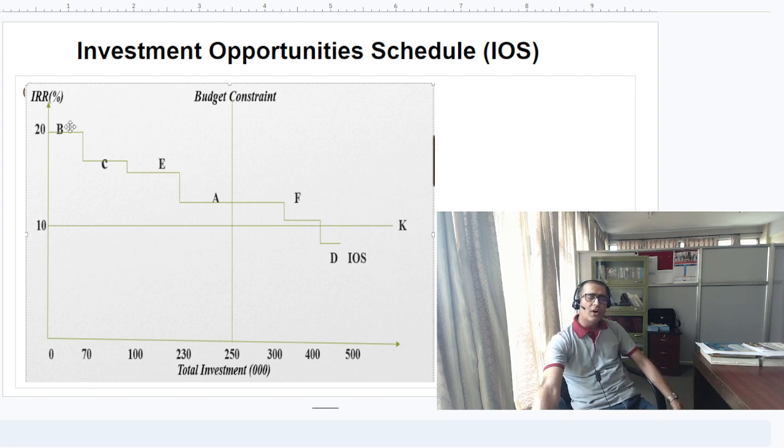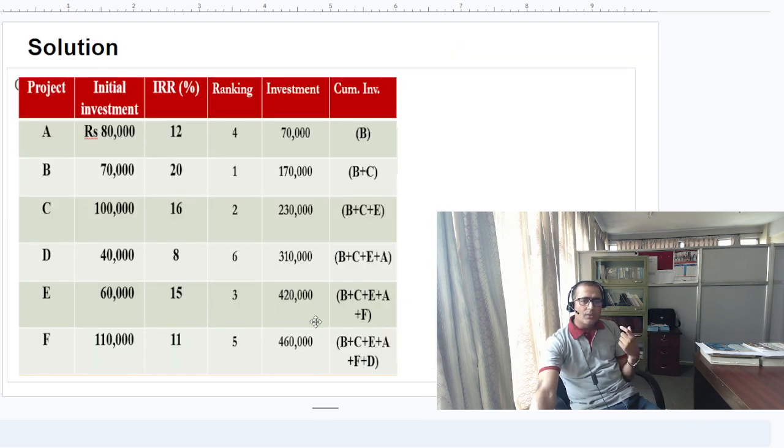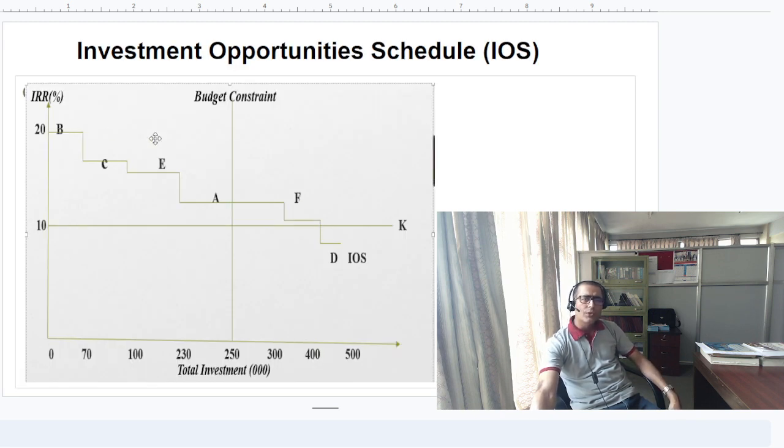Simply draw this cumulative figure as I explained earlier. Then this is B, this is C, this is E, A, F, and even project D, which provides a return lower than the cost of capital. You just draw the line similar to a line chart.